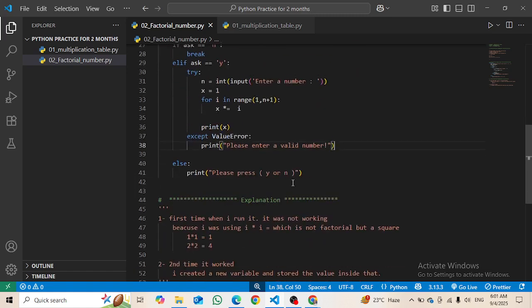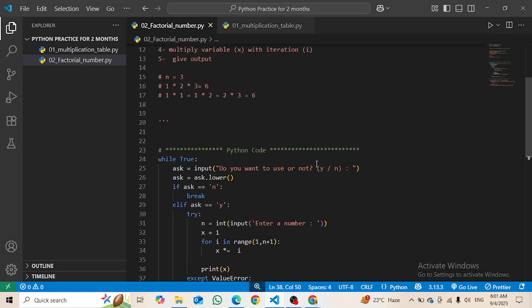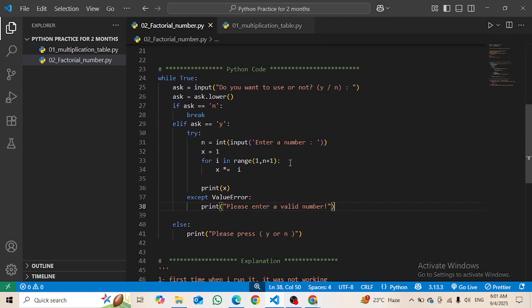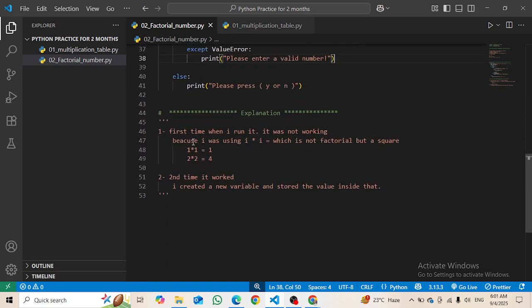So guys, this was for today's video. You can watch this, and this is how you can make your own code: write the pseudo code, then convert the pseudo code into the real code, and also explain to yourself what you did wrong in your code and why you got something else instead of what you wanted, and what you then did that gave you the answer that you wanted.